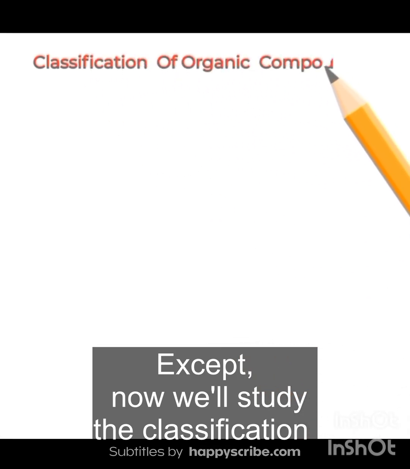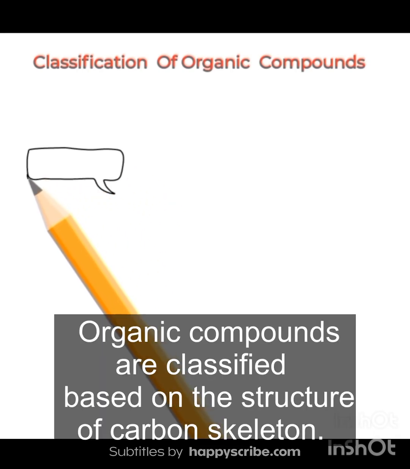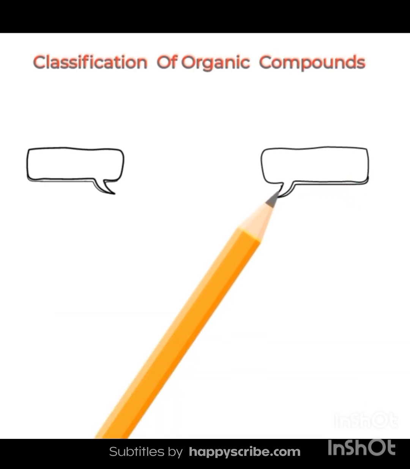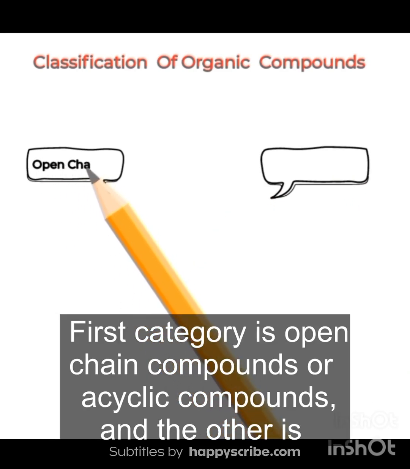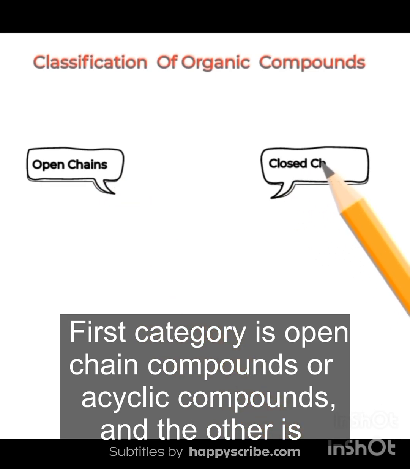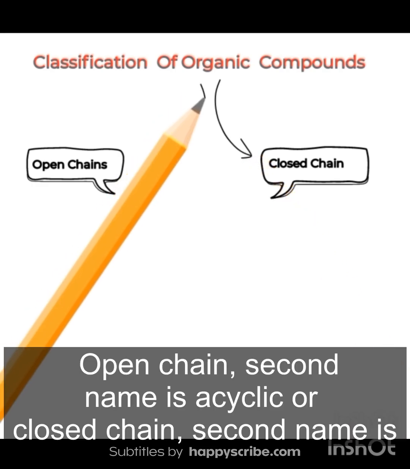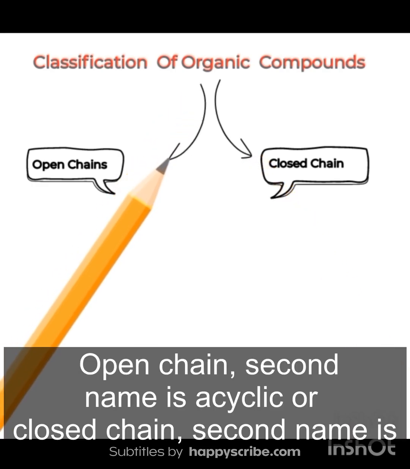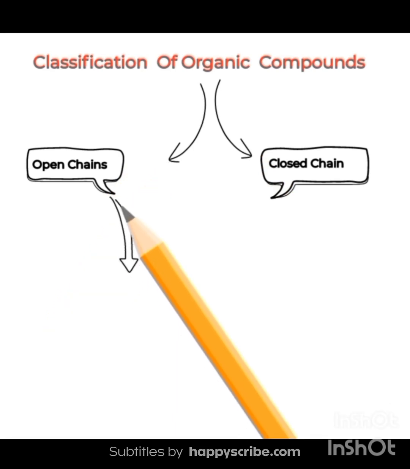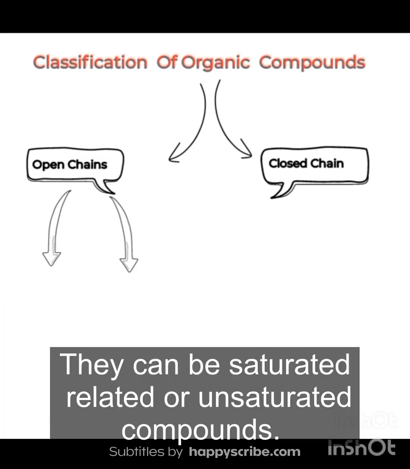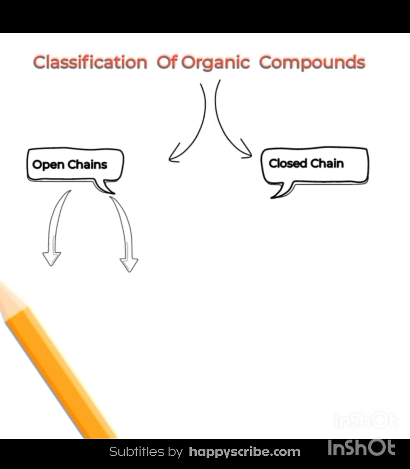Now we'll study the classification of organic compounds. Organic compounds are classified based on the structure of carbon skeleton. First category is open chain compounds or acyclic compounds, and the other is the closed chain or cyclic compounds. Open chain's second name is acyclic, and closed chain's second name is cyclic compounds. Acyclic compounds are arranged in straight or branched chains. They can be saturated or unsaturated compounds.